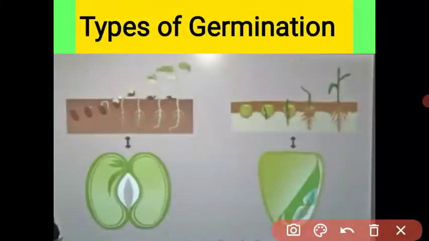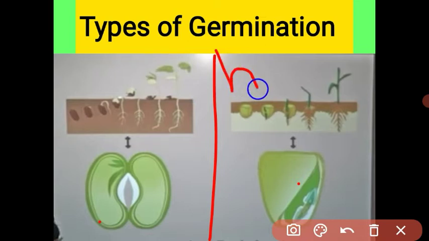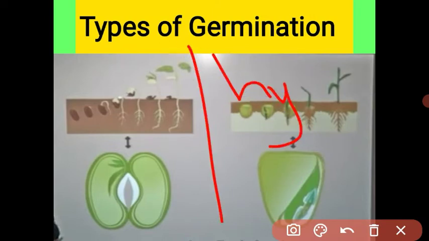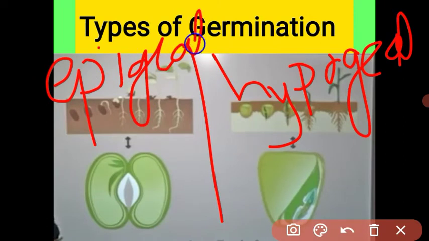See student, there are a bean seed and a maize seed. The maize seed germinates by the process of hypogeal germination, and the bean seed by epigeal germination. See student, look at this structure properly.